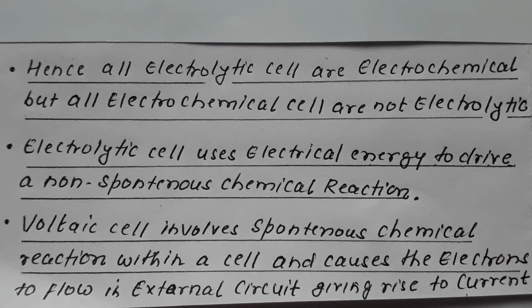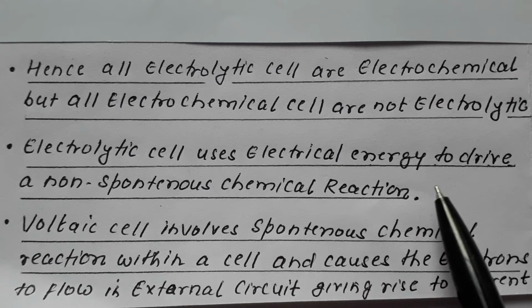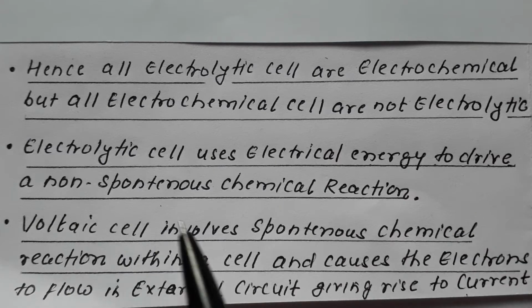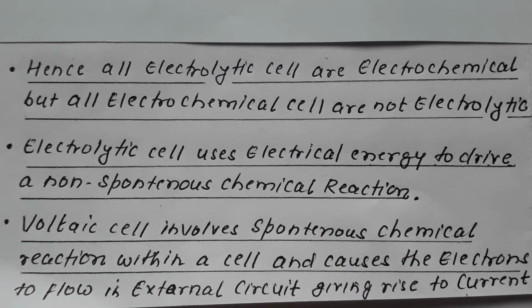Now remember a very important difference. An electrolytic cell uses electrical energy to drive a non-spontaneous chemical reaction, whereas a voltaic cell involves a spontaneous chemical reaction within the cell and causes electrons to flow in the external circuit, giving rise to electric current.